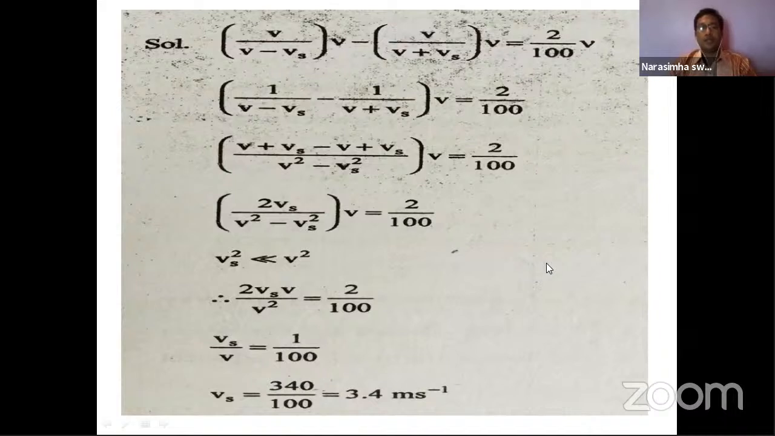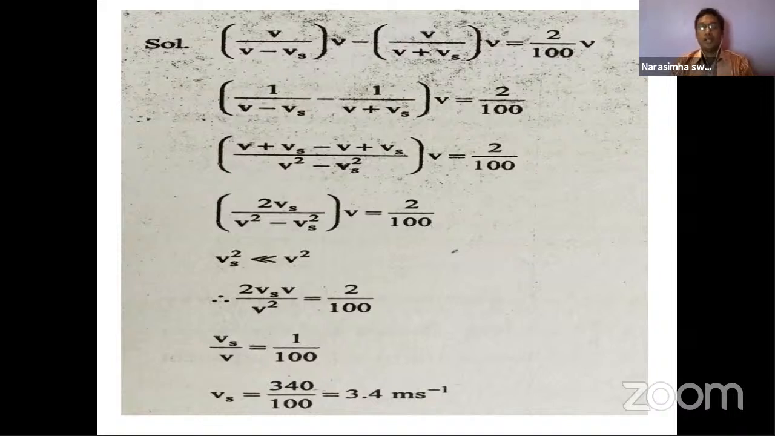So what is the key point in this? Just try to understand the problem. The observer just observed the difference while it is coming closer and moving away.